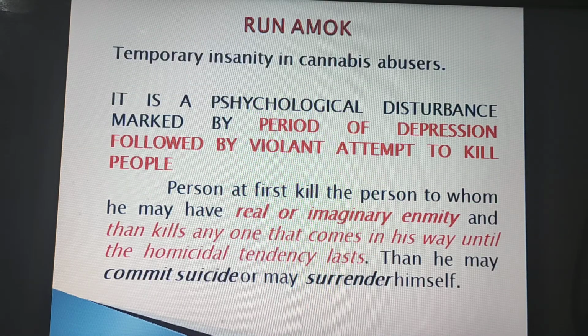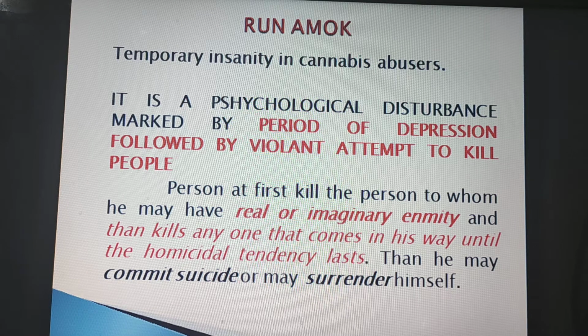Now, what is run amok? Run amok is actually temporary insanity in the cannabis abuser, usually found in chronic poisoning of cannabis, but in a rare case in acute poisoning when having a higher amount, but very rare. Run amok is a psychological disturbance and it is marked by a period of depression followed by violent attempt to kill people.